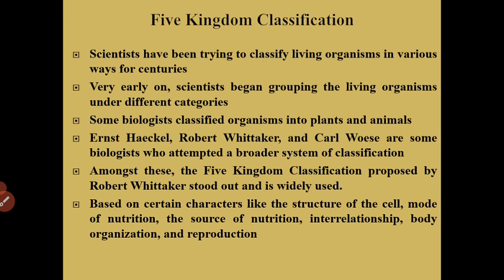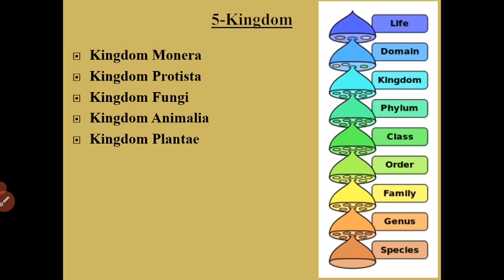Now, based on certain criteria or characters like structure of the cell, mode of nutrition, the source of nutrition, interrelationship, body organization and reproduction, Whittaker proposed that organisms should be broadly divided into kingdoms. According to the system, the 5 kingdoms are Kingdom Monera, Kingdom Protista, Kingdom Fungi, Kingdom Animalia, Kingdom Plantae.